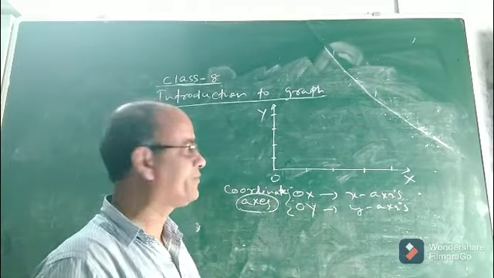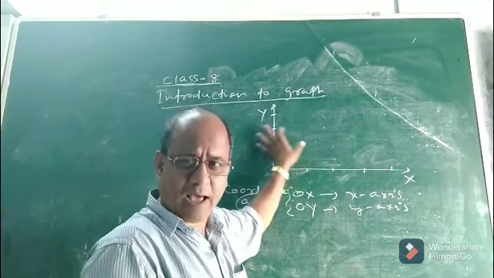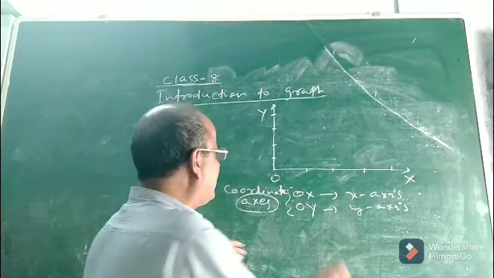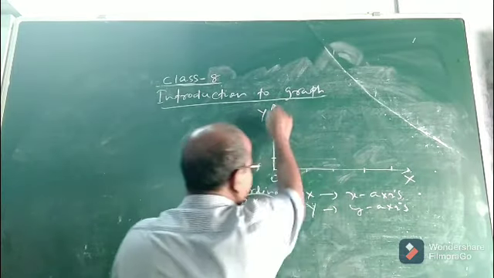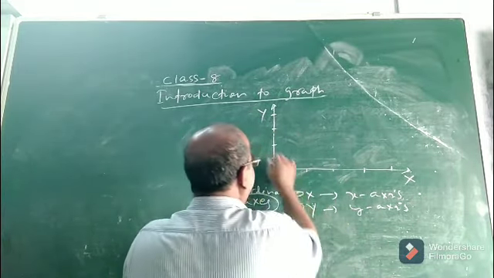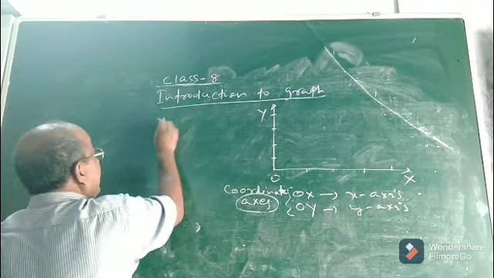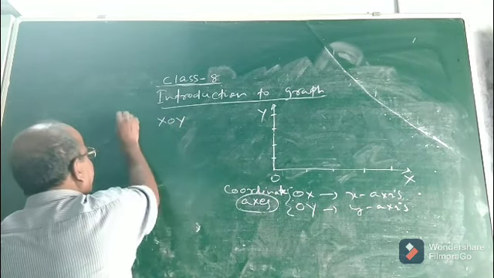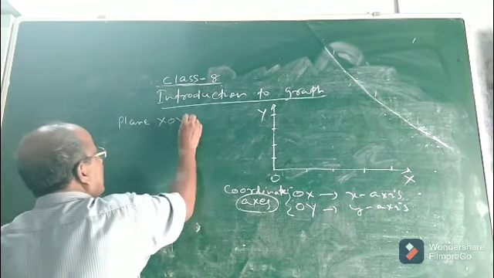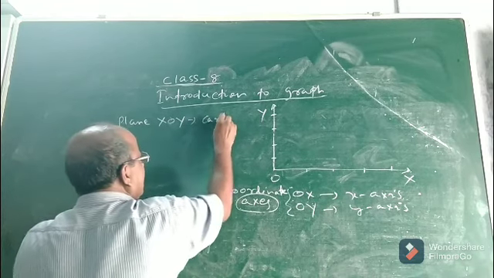Now children, if this is the coordinate axes, the plane containing OX and OY, that means the plane XOY, what is the name of this plane?